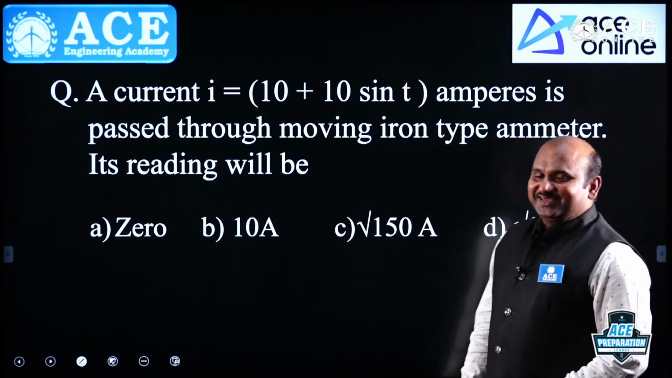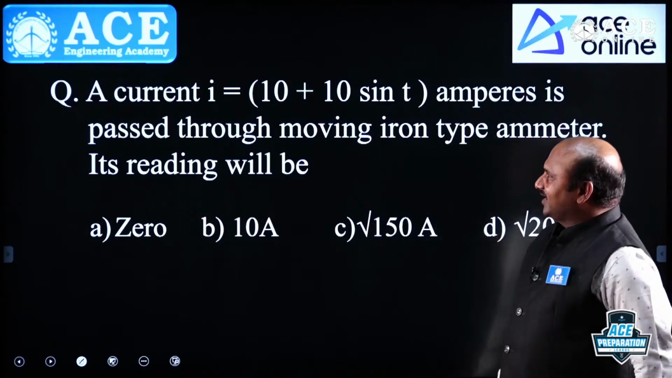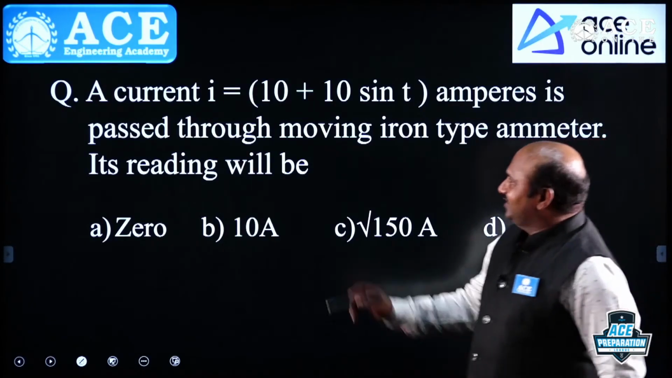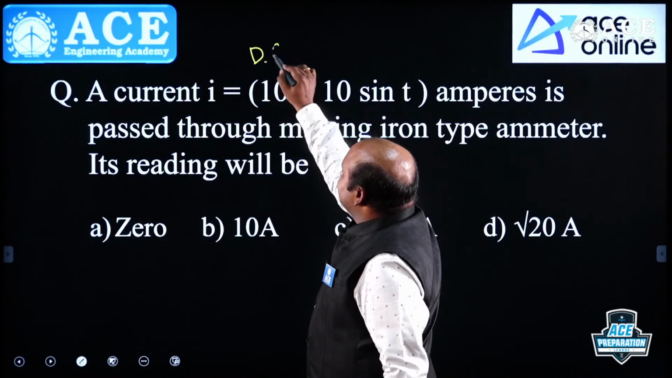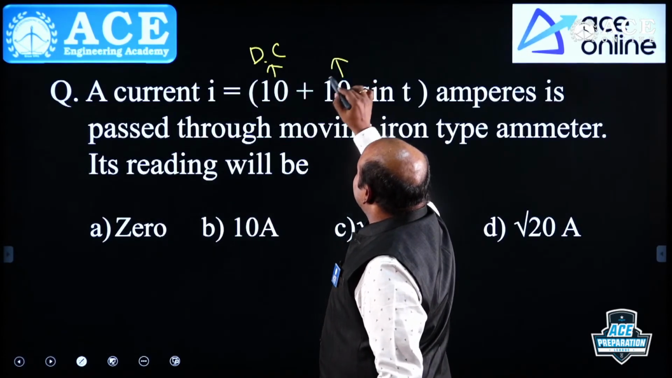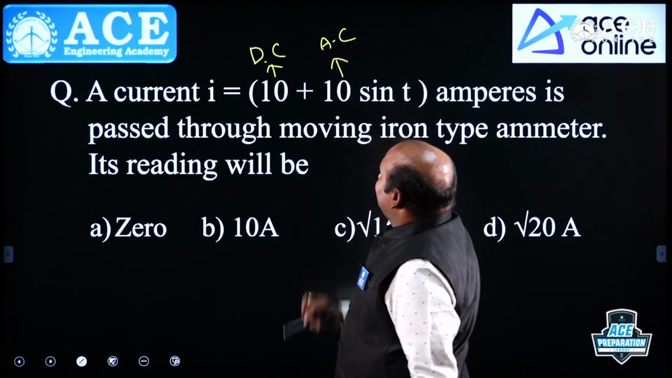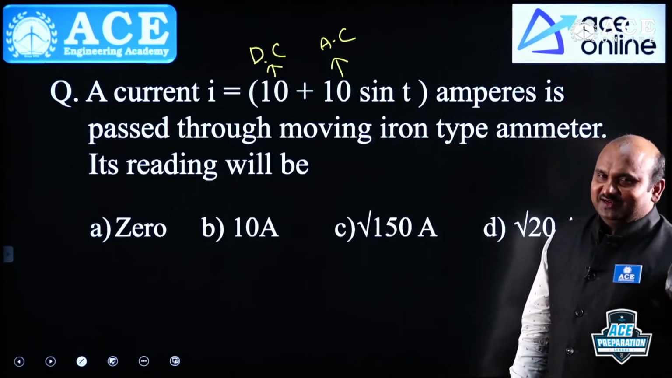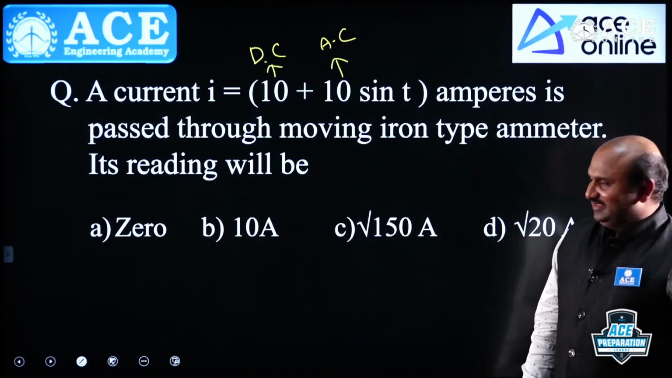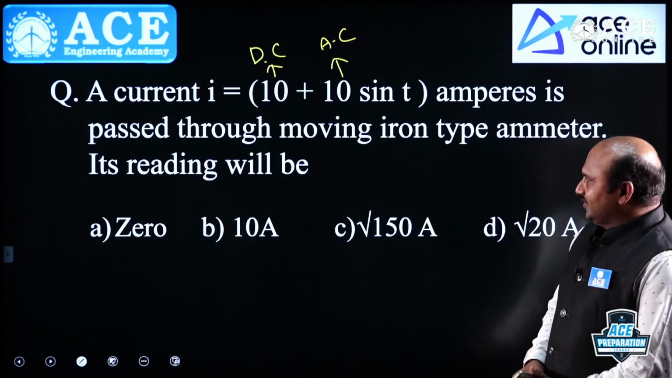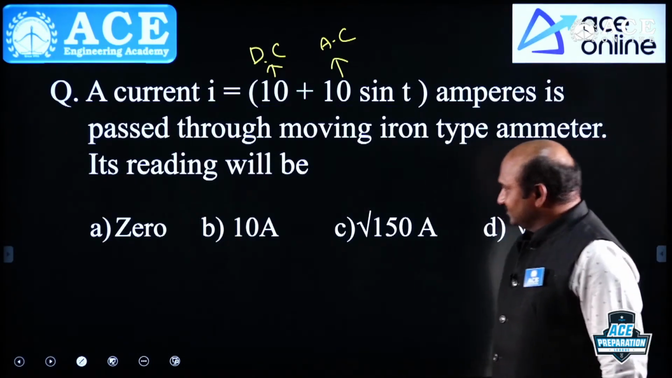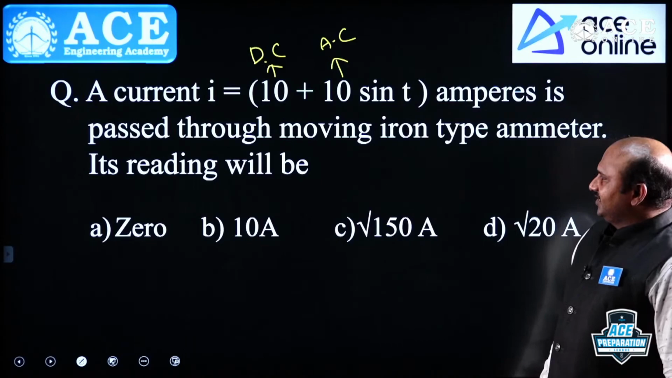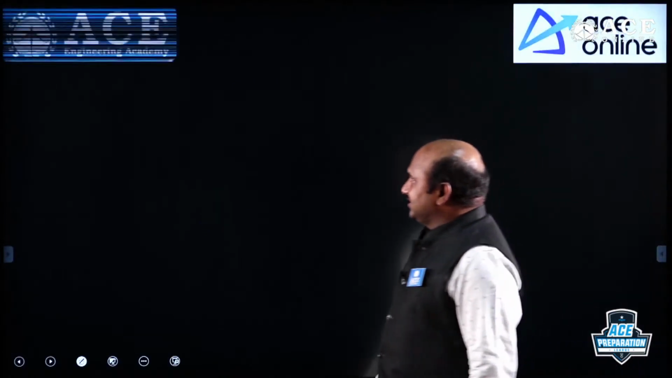This is actually the question: given the current signal is a combination of DC and AC. This is DC and this is AC. You have a formula for this one. If DC and AC are both there, then using that formula you can do it. For DC and AC signals, let me consider that.